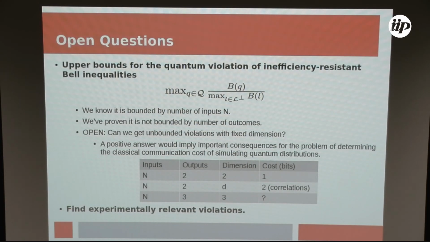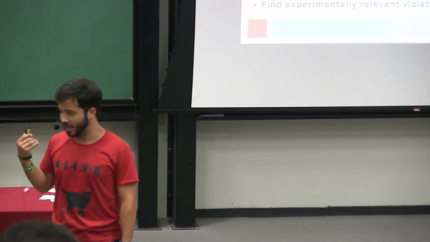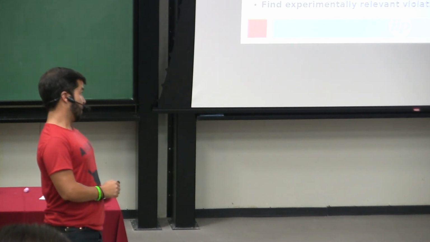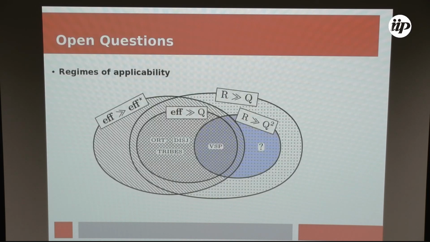Okay, well, then it would be nice to find experimentally relevant violations with this construction. The ones that we have are not, because of the hidden constant in the lower bounds and the upper bounds to the classical and quantum communication complexity.